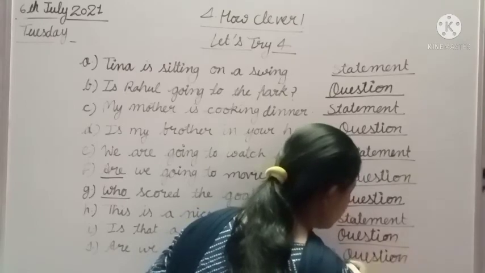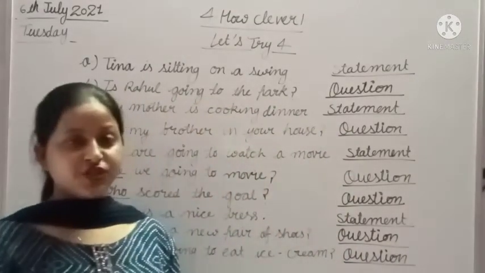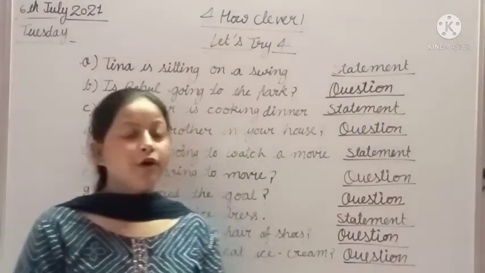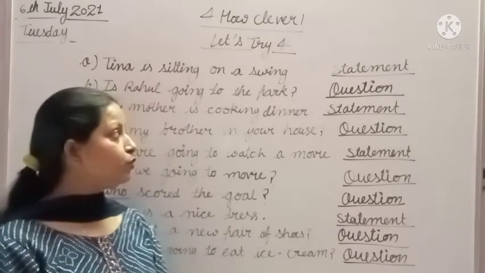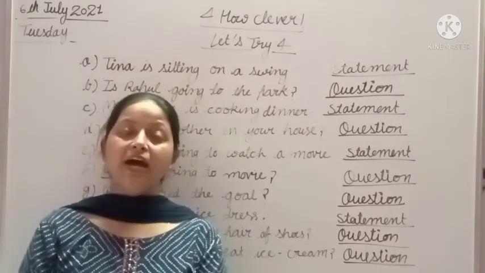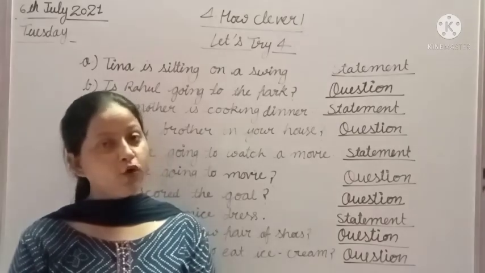Clear to all, students? This is your Let's Try 4 of chapter 4, How Clever. So you have to do Let's Try 4 in your book, and take care of yourself, stay home, keep safe.